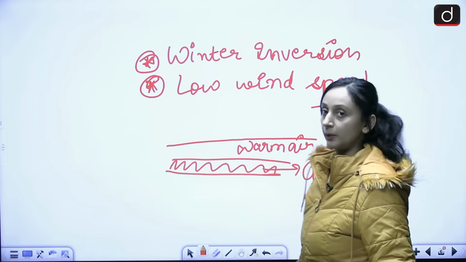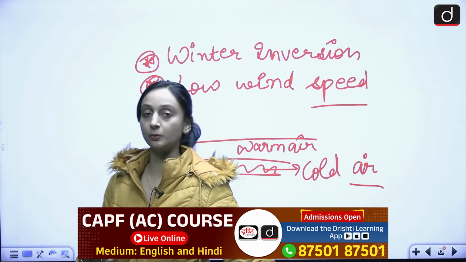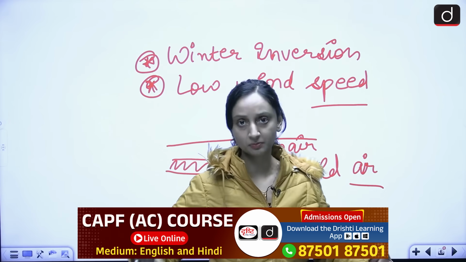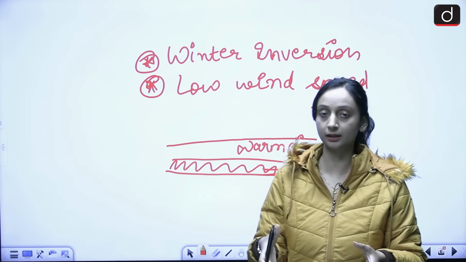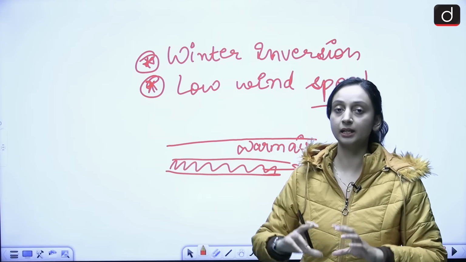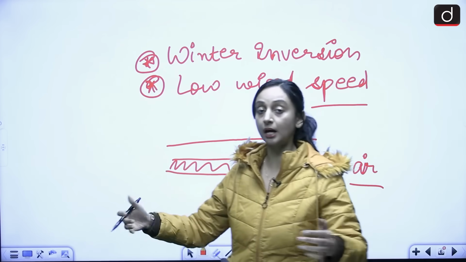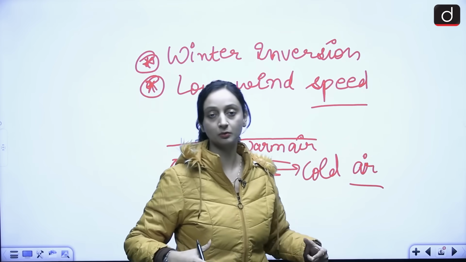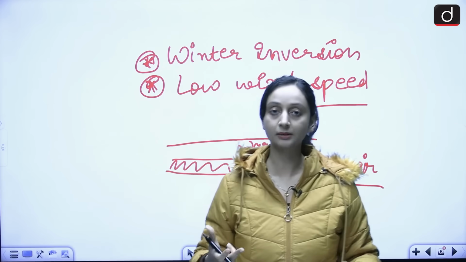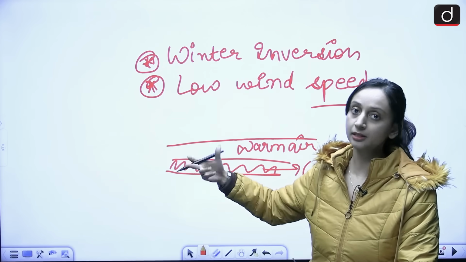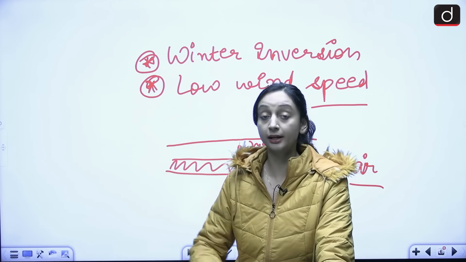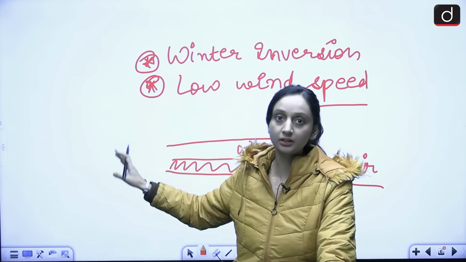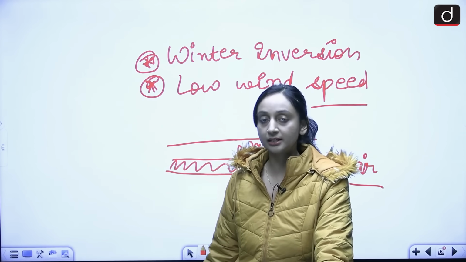So normally when the wind flows properly, or when there's a proper wind speed, the pollutants can basically move from one place to another. They can be dispersed. They are not concentrated at one single place. Right now what's happening in Delhi-NCR, there's a very low wind speed and the pollutants are enclosed in this region itself, due to winter inversion also, and then due to a very low wind speed also. These are two primary factors. Other than that, of course, vehicular emissions are there, stubble burning is there, all these reasons are there. Other than that, these are the seasonal reasons that are present at the moment.